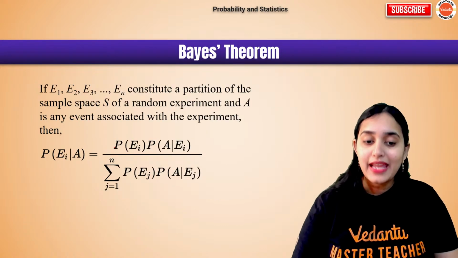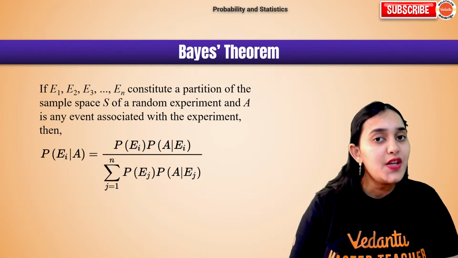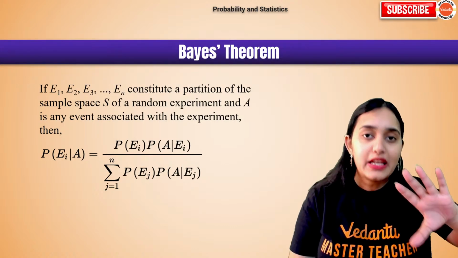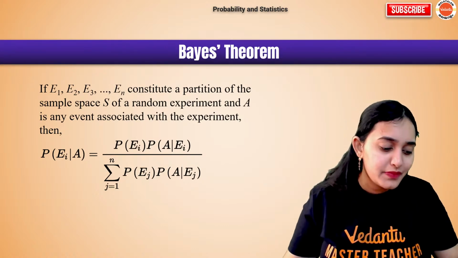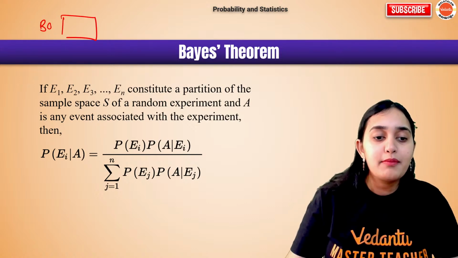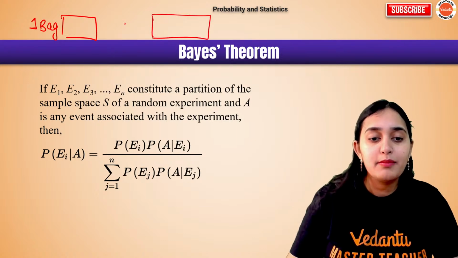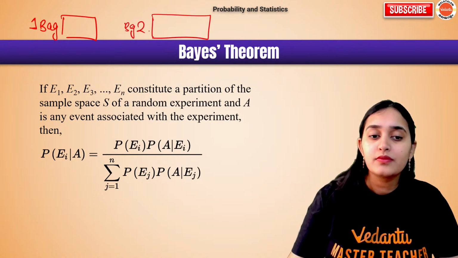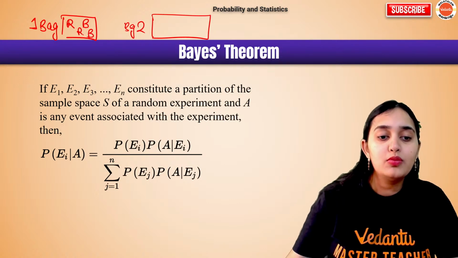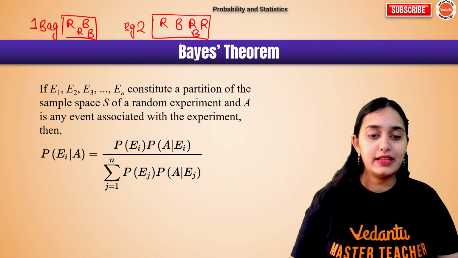Okay. Next, Bayes theorem concept. Now what is Bayes theorem? Bayes theorem says, what if we want to find out an opposite thing? For example, let's take two bags. There is bag number 1, and then there is bag number 2. In this bag we have red ball, blue ball, red ball, blue ball. Here also we have red ball, blue ball, red ball, red ball, blue ball, like this.